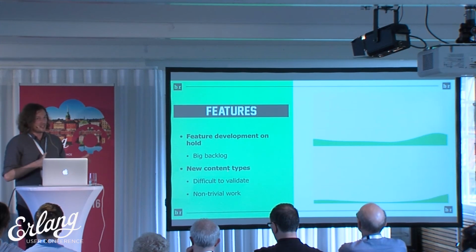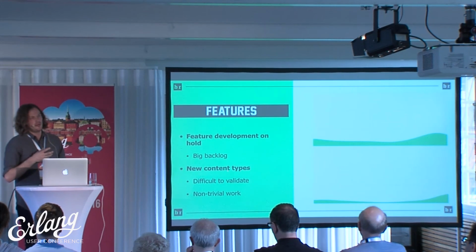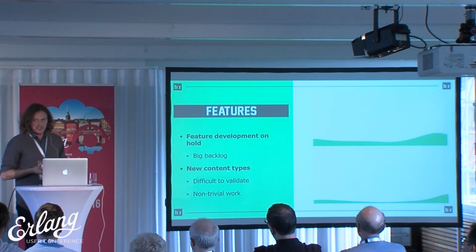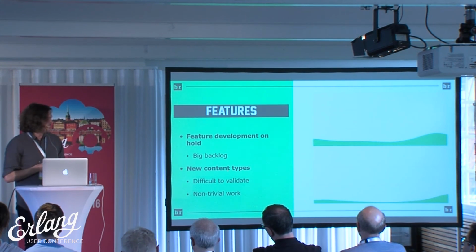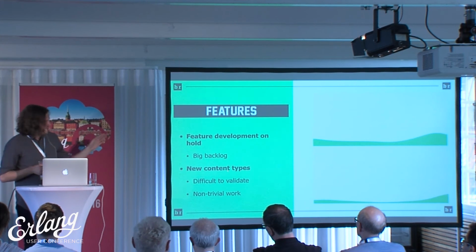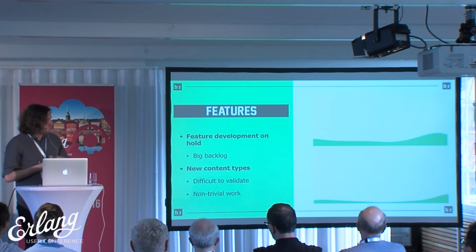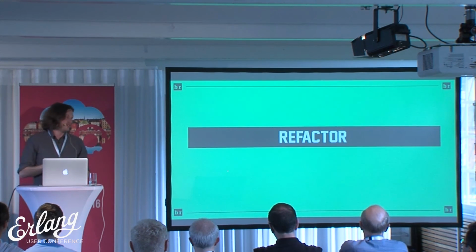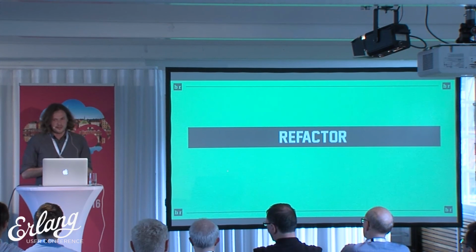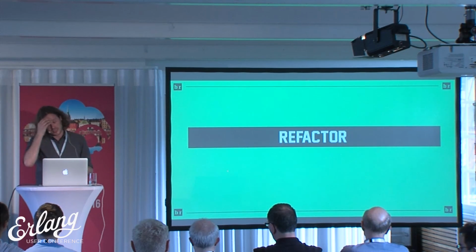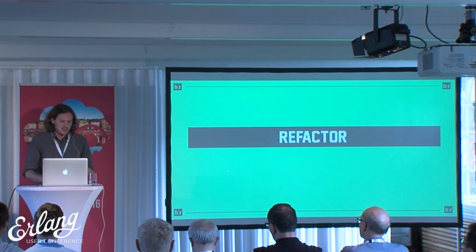And very messy. And because of the decision to use JSONB, it was very difficult to validate them, because then you had to take that and transform it from JSON to a map, validate the fields, and so on. We were essentially losing out on all of the built-in model validations in Ecto and Phoenix. And you can see the humps there as we started adding more and more content, and it wasn't sustainable. So the next phase was refactoring. This was perhaps the biggest, other than deciding to use Elixir and Phoenix in the first place, this was the biggest decision and the biggest undertaking that we had to do.